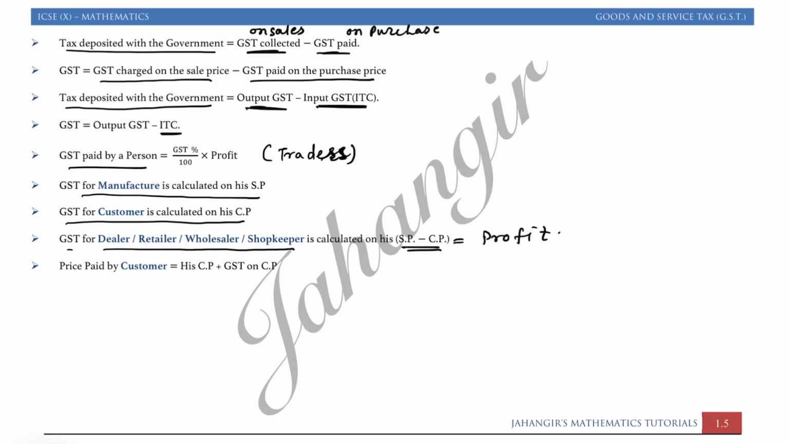Again, I had told कि middleman का either you can use output minus input, that is lengthy method, but most of the time I will use profit वाली method. एंड लास्ट में price paid by the customer. अभी customer कितना price pay करेगा, उसका cost price plus whatever GST on its cost price. This is the price which the customer has to pay.